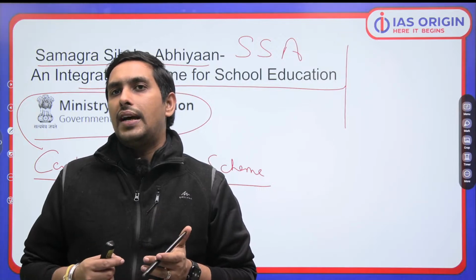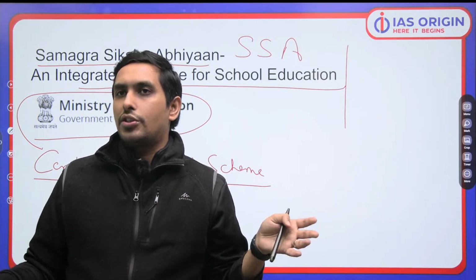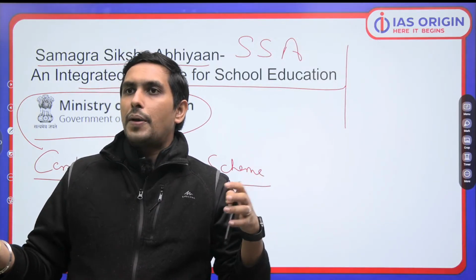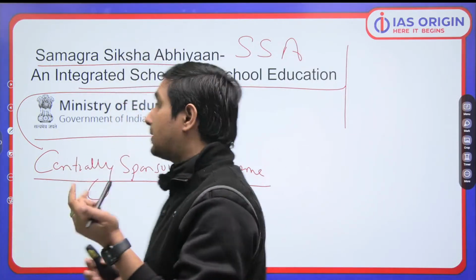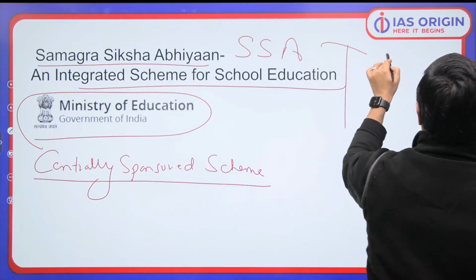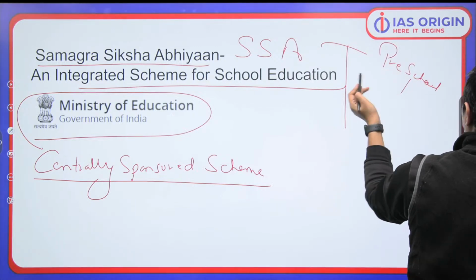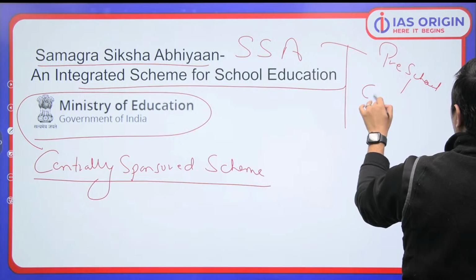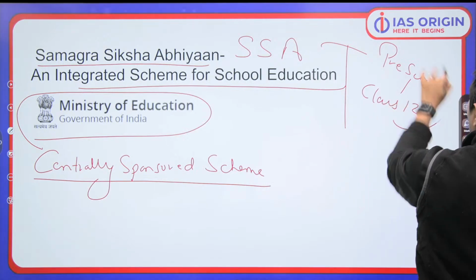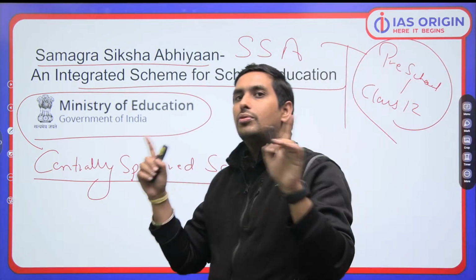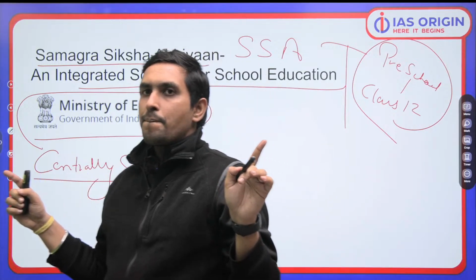Secondly, you got to understand, it is about improving school education from preschool to class 12. So that is a big thing, that from the preschool, starting of school, nursery vagara, to class 12, we are going to transform the school education. Entire school education पे focus करते हैं.